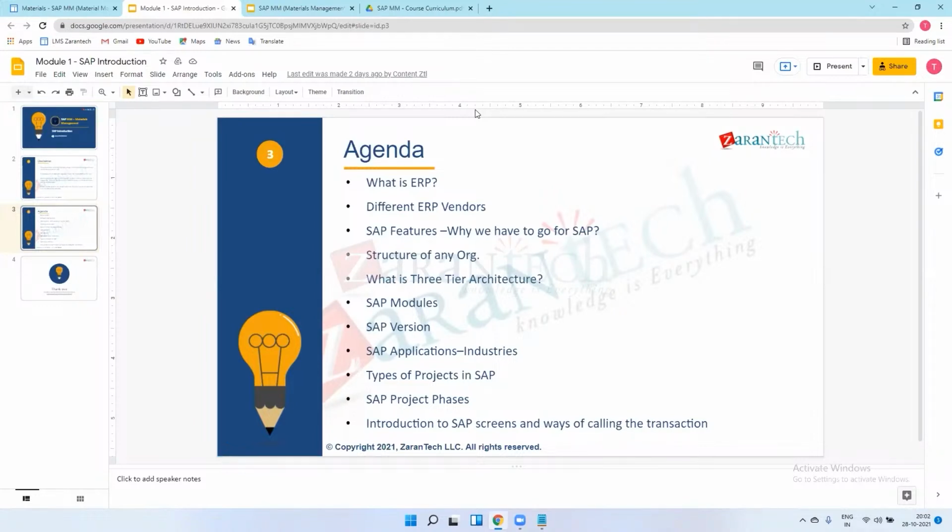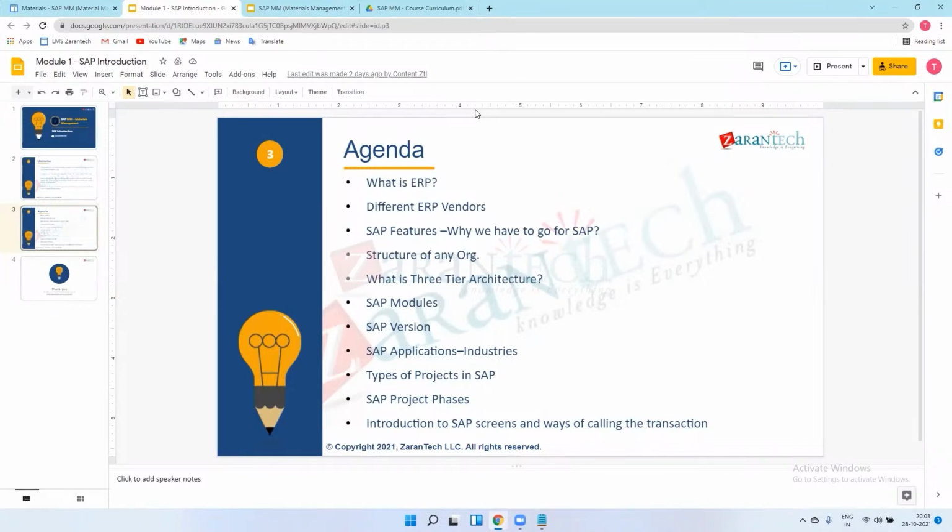I will show you one PPT in between our training, so that I will explain all the implementation phases. Implementation means new implementation, means the client doesn't know about the SAP, what is the SAP and how it works. We just go there, ask their requirement, and explain about the SAP, how it will work. If the client agrees, then we'll start the implementation of this SAP, from SAP software installation to the live project. This is the implementation project.